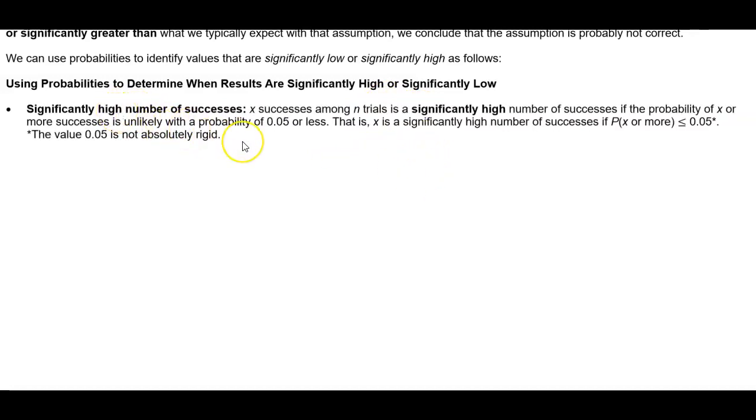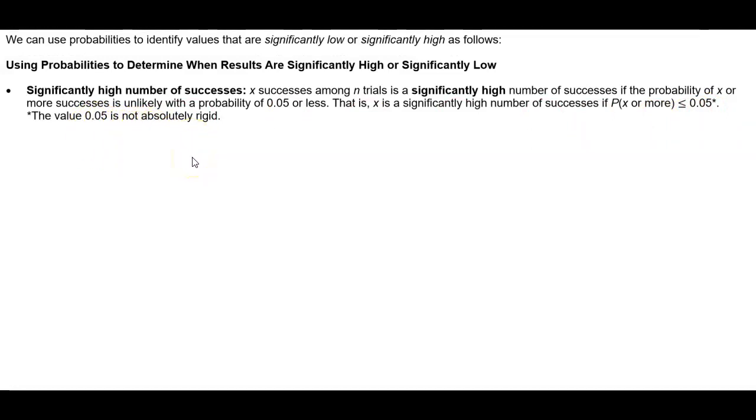Now, significantly high number of successes. X successes among n trials is a significantly high number of successes if the probability of X or more successes is unlikely with a probability of 0.05 or less. That is, X is a significantly high number of successes if the probability of X or more is less than or equal to 0.05. Now, the value of 0.05 is not absolutely rigid.